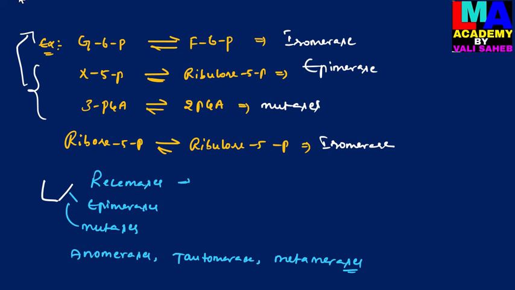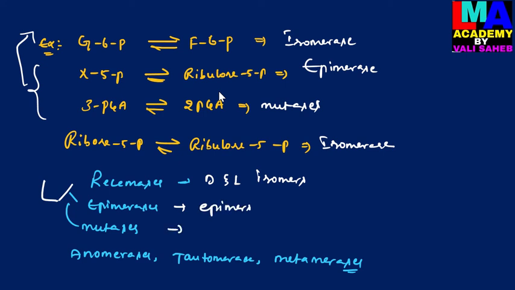Racemases are the enzymes which are involved in the interconversion of D and L isomers. And then epimerases are the enzymes which are involved in the interconversion of epimers.